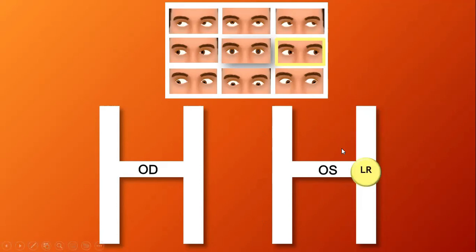So target on the left side, you are testing the lateral rectus in the left eye, and at the same time you are testing the medial rectus in the right eye. So what is the clinical significance of this? Suppose the patient has limited adduction due to some problem in the medial rectus.